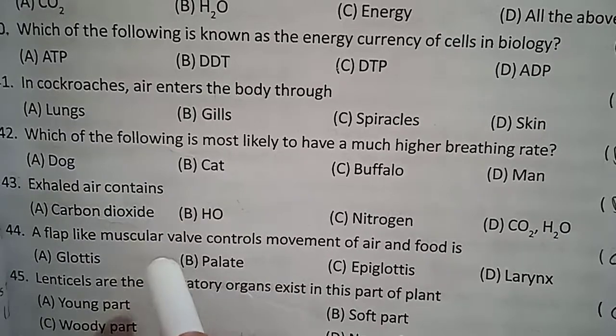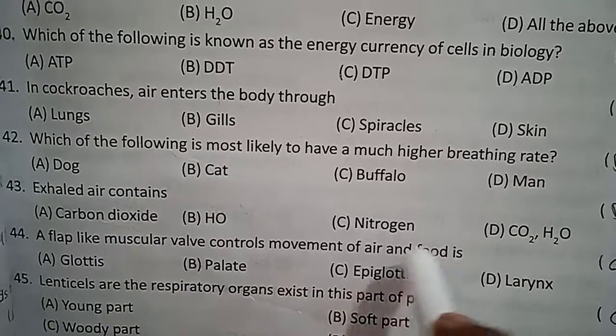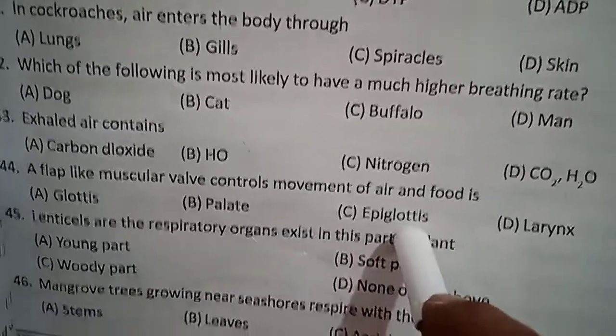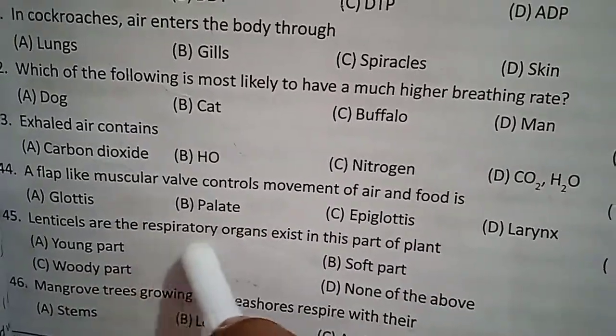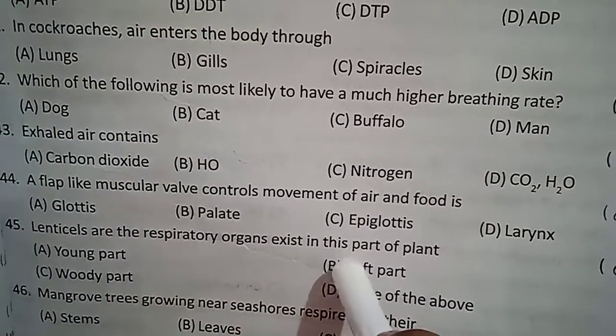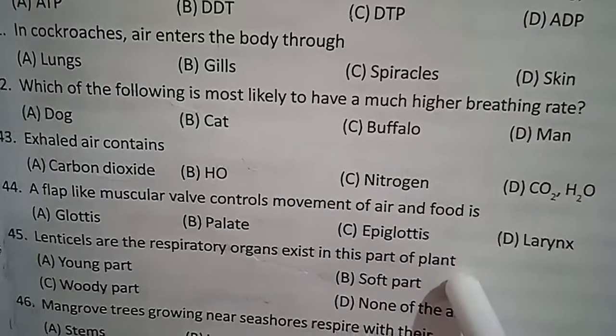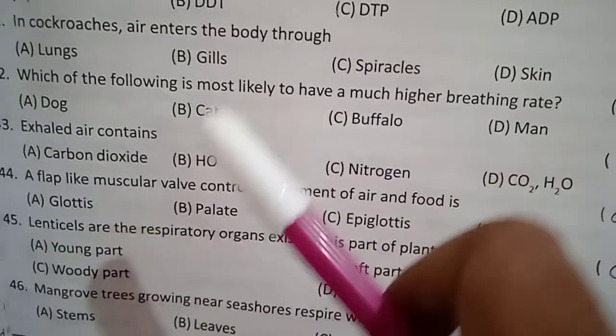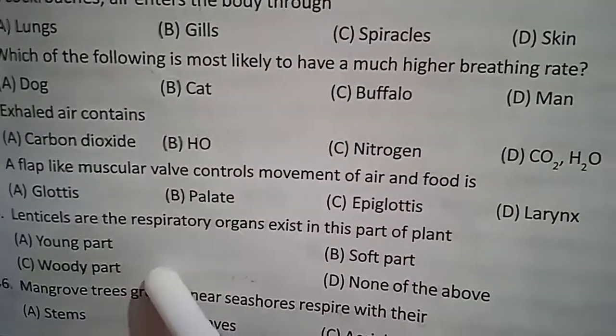A flap-like muscular valve controls the movement of air and food. Already we discussed many times. Epiglottis. Lenticels are respiratory organs that exist in this part of the plant. Lenticels are present in the woody part of the stem. These are also respiratory organs like stomata in leaves.